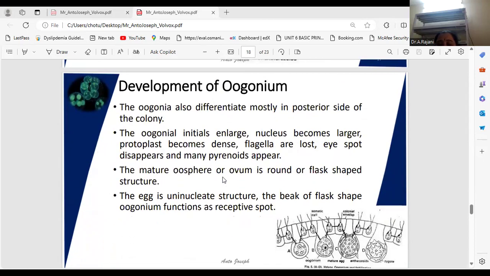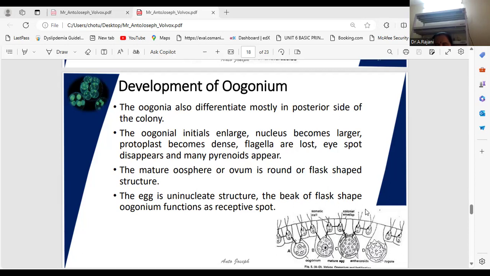Coming to the oogonium, the female gametangium developing into an oogonium is also larger in size than other cells of the colony and resembles the gonidia. Same as the gonidia cells. You know, in the starting asexual reproduction, I'll explain, no? Same here also, all resemble the gonidia.